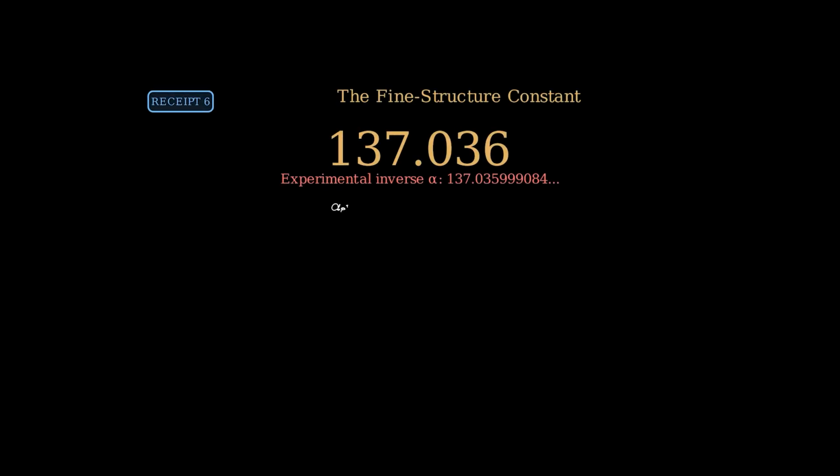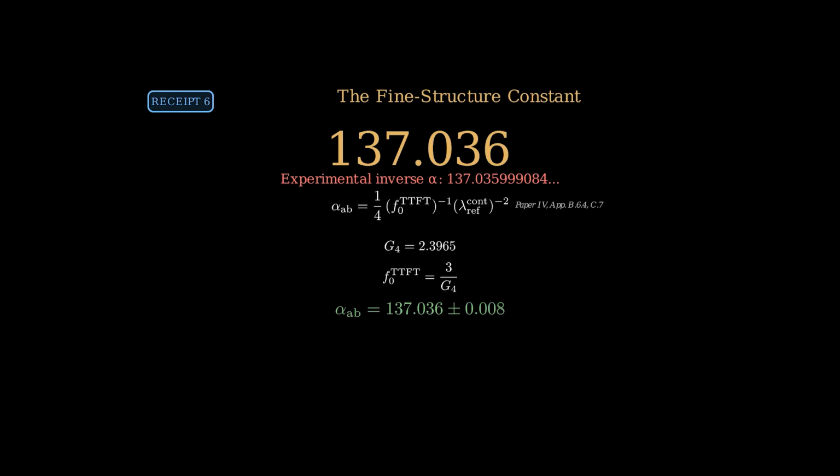Now we compute with beta fixed, F0 fixed, and G4 converged. The TTFT abelian spectral response amplitude is alpha sub abelian equals 1 over 4 times F0 TTFT times the inverse square of lambda sub ref continuum. The factor of 1/4 comes from the canonical normalization of the abelian component within the spectral action. It reflects the representation dimension ratio of U1 inside SU2 plus U1. Inserting the converged numerical values: